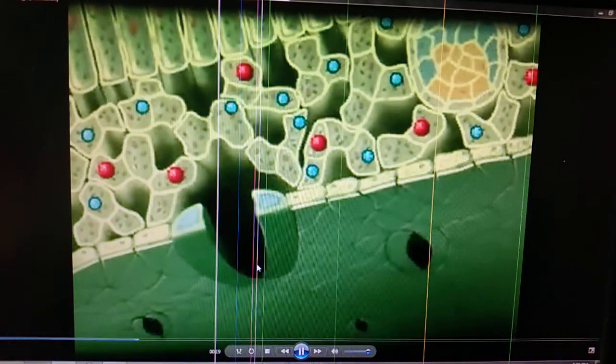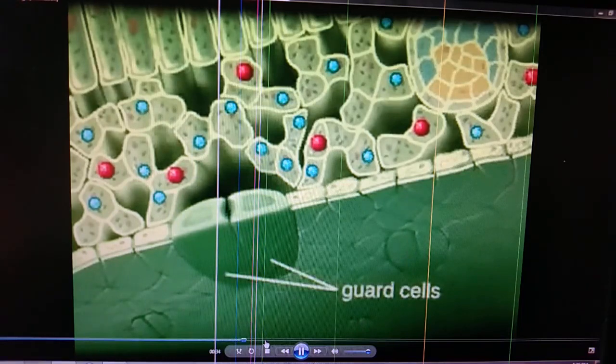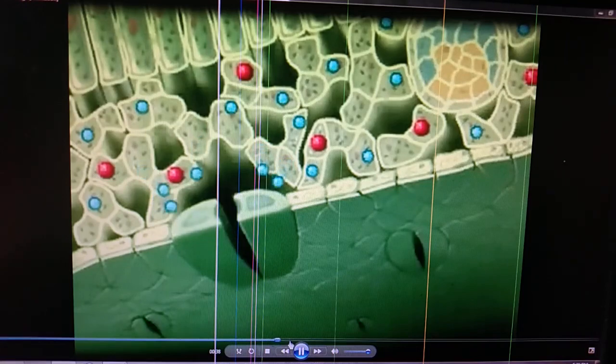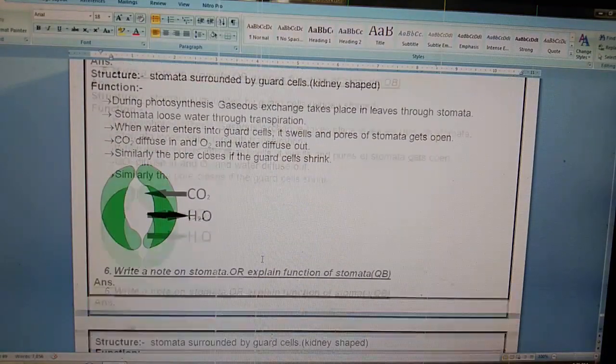See, this is an open stomata. When a stomata gets open, oxygen and water are released into the environment and carbon dioxide enters into the leaf. This is the closed stomata, this is the open stomata. Up to this we have studied in the last lecture.